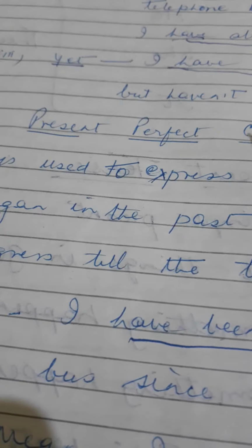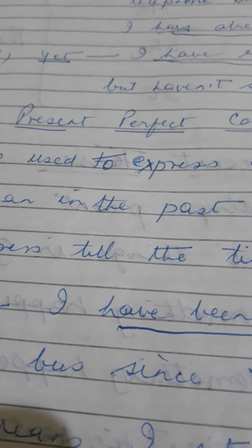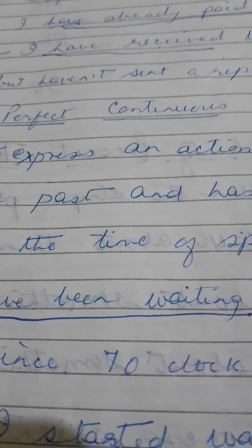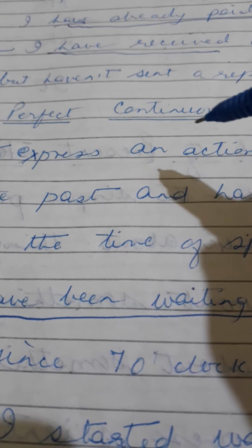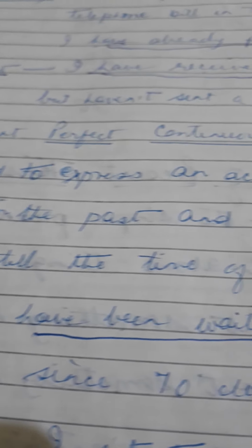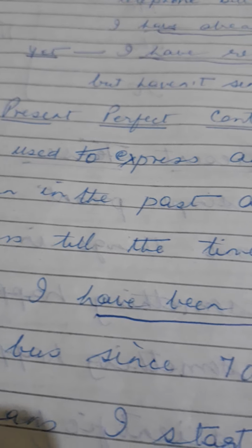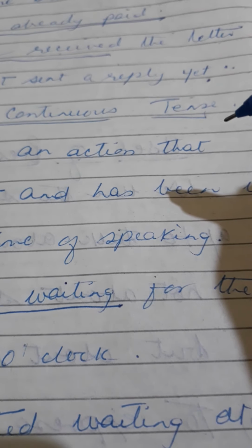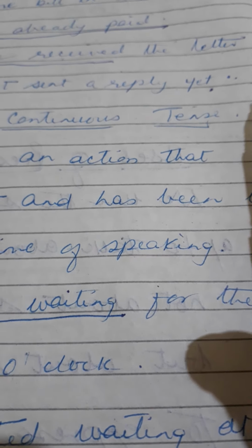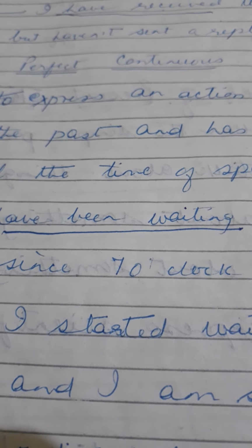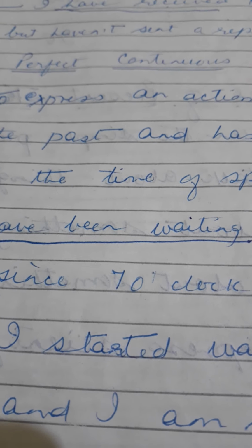Now the next is present perfect continuous tense. Present perfect continuous tense is used to express an action that began in the past and has been in progress till the time of speaking. It has started in the past, but still it is in progress when I am speaking.